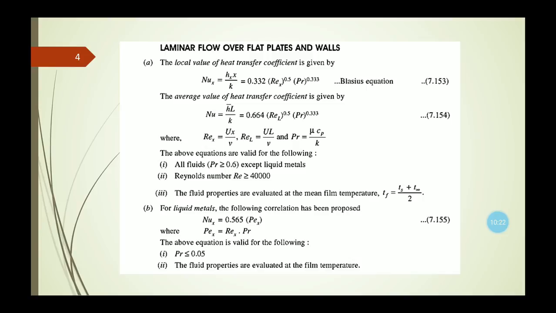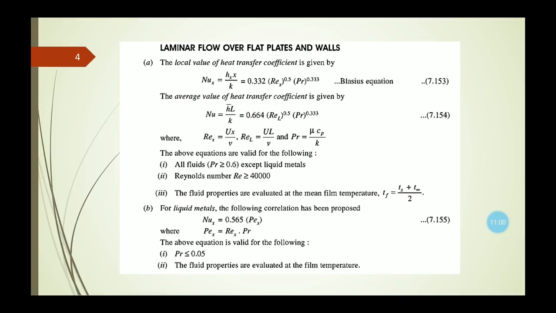Now these two equations of the local and average value of the heat transfer coefficient are applicable for Prandtl number greater than or equal to 0.6, except liquid metals. This we need to remember: these two equations of the Nusselt number are valid when the Prandtl number is greater than 0.6, except liquid metals, and the Reynolds number should be greater than or equal to 40,000.